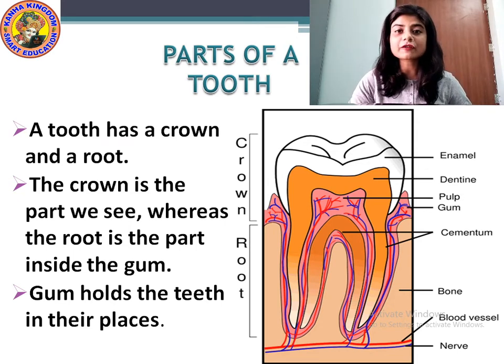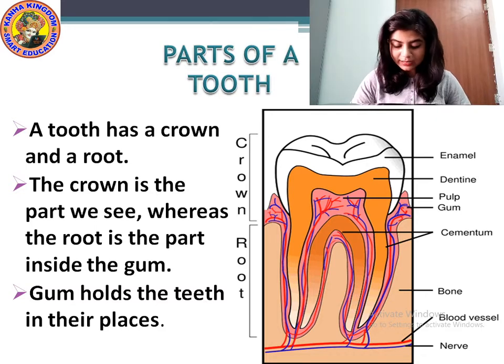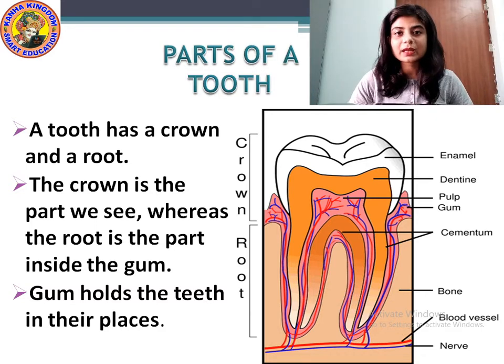What are nerves? Nerves are the part of the nervous system that takes messages to and from the brain and other parts of the body. And what are blood vessels? Blood vessels are the tubes through which our blood flows in our body.